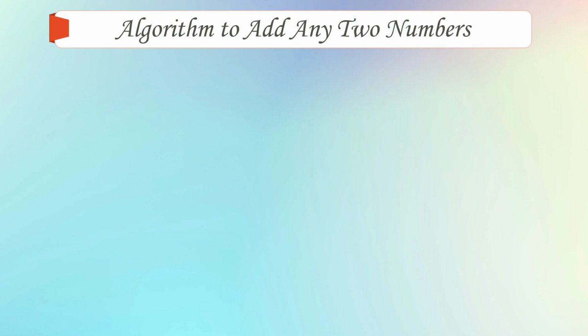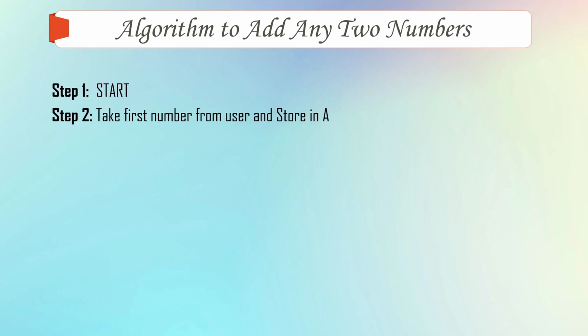Now try to understand the algorithm and then I'll explain how it works. Step 1 is start. Step 2 is take the first number from the user and store it in A. When you press a number on a calculator, it goes into the memory of the calculator. Then you click the plus sign and enter the second number. So that first number is stored somewhere, right? Similarly, when we write an algorithm, we make use of variables. What are variables? We'll learn immediately.